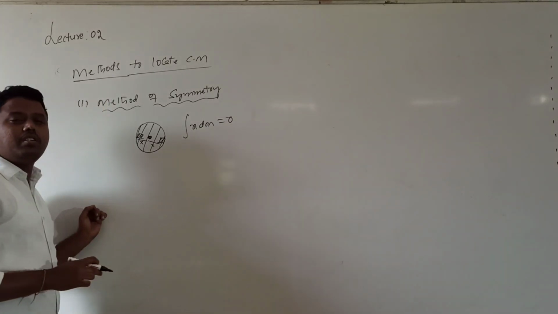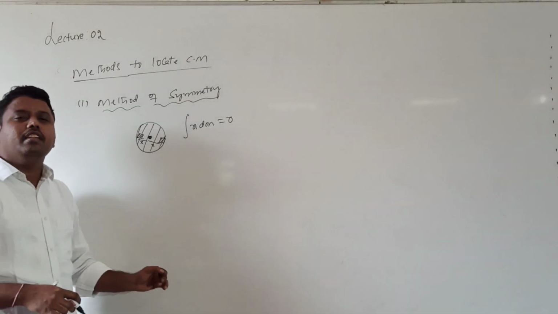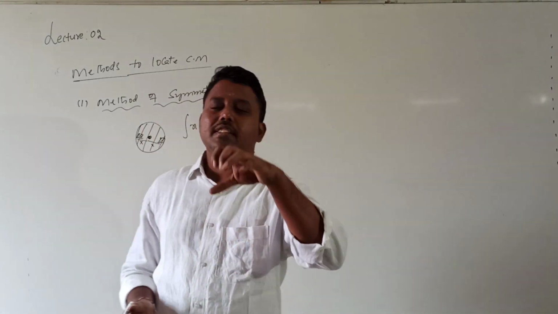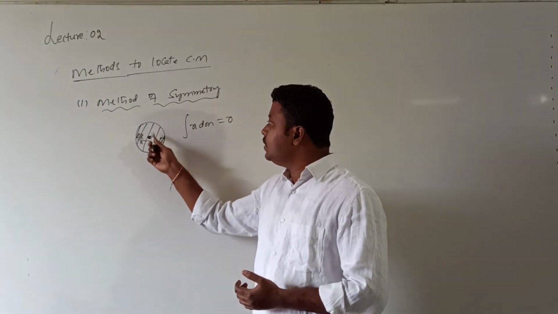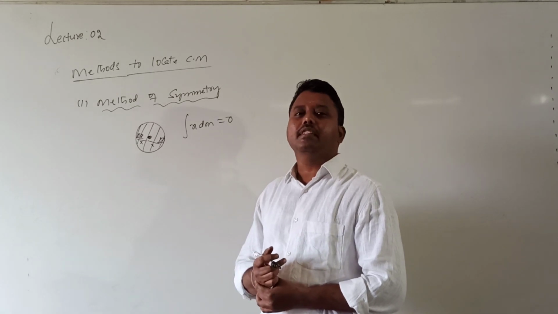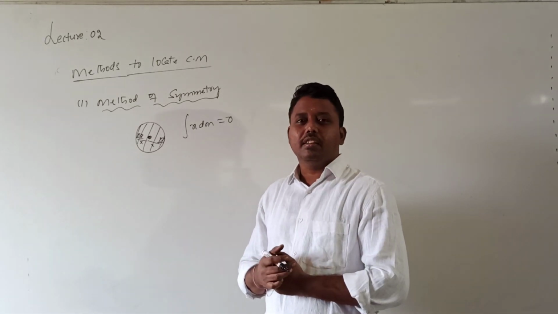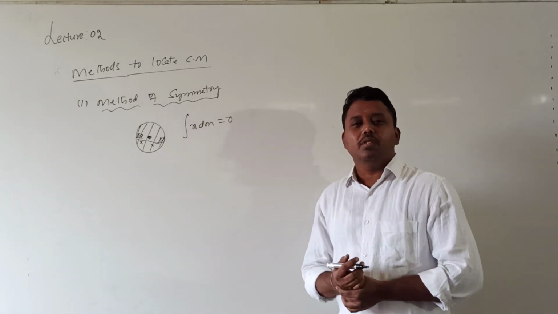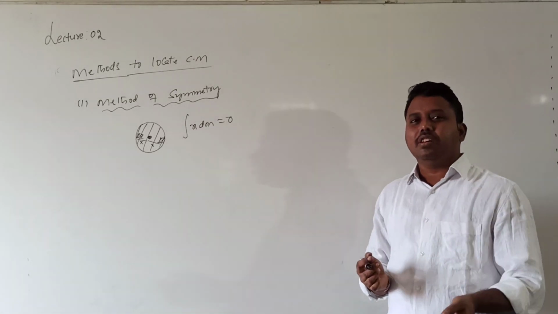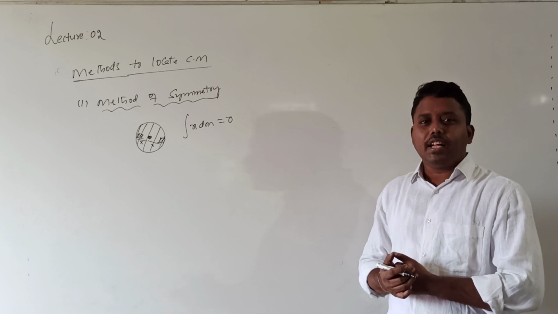Why is x dm equal to 0? x dm is the sum of the product of the distance of the particle and the mass. So when I consider this value plus, this value will be minus. For the moment of particles, direction needs to be considered. So that time, x dm will be equal to 0. When the moment of particles about a point is 0, that point is called the center of mass.